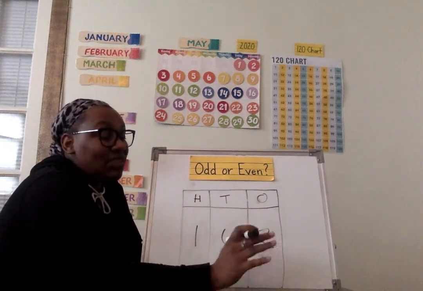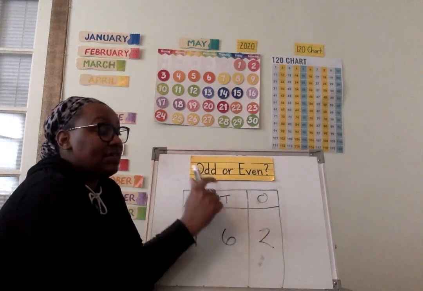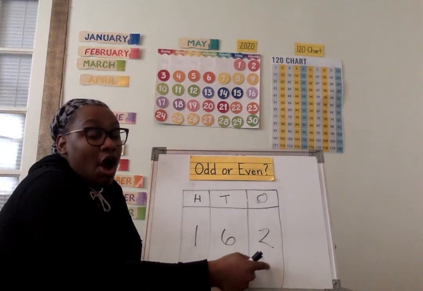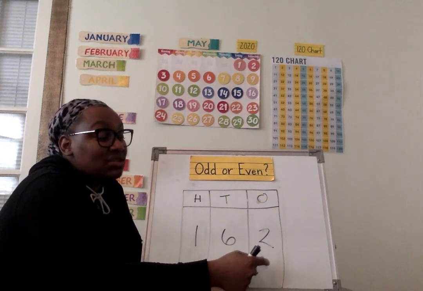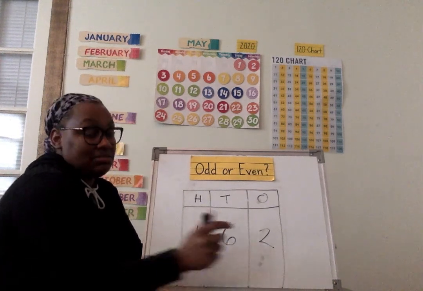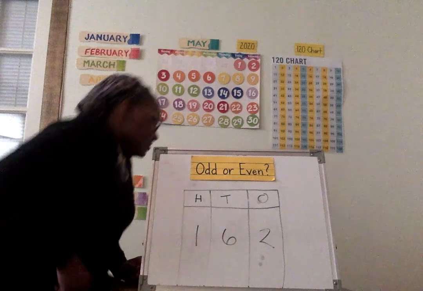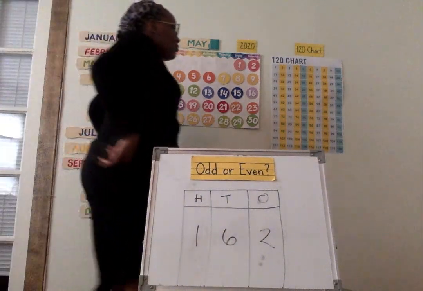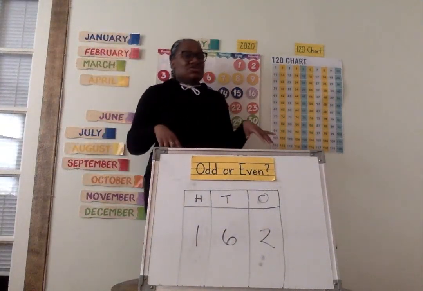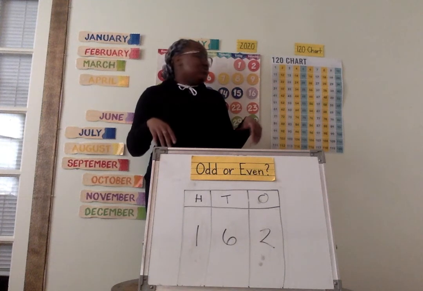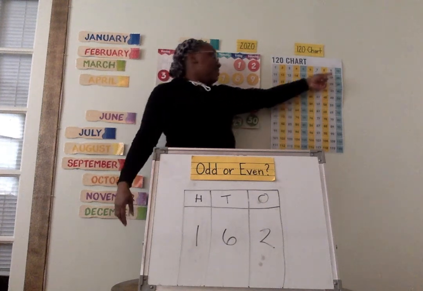I also know that anytime I want to figure out if a number is odd or even, I always look to see what number is in the ones place. That's super, super important. Friends, we haven't counted by tens, 5s, and 2s in a really, really long time. Let's do that now. Count by tens, get ready.